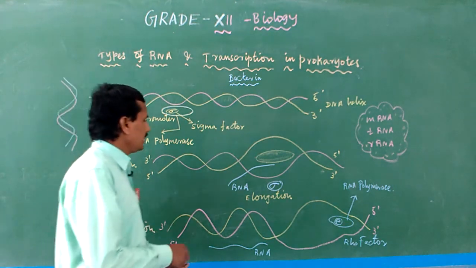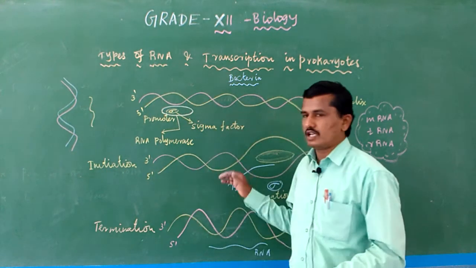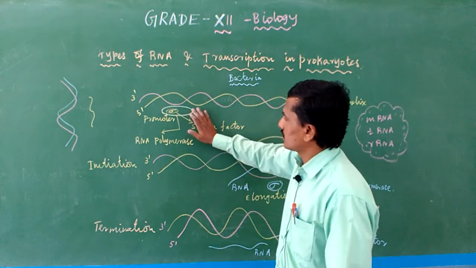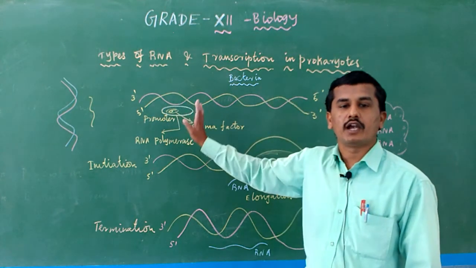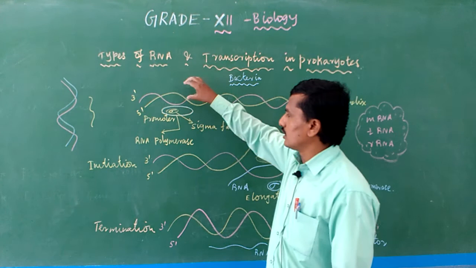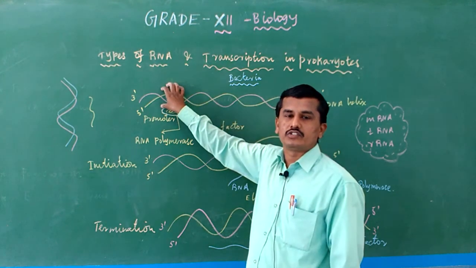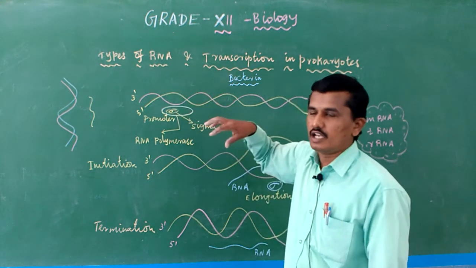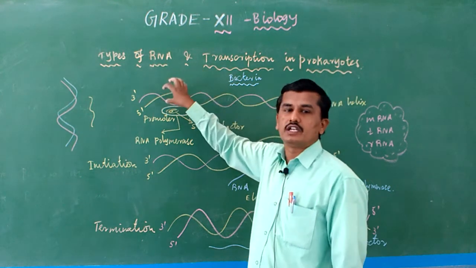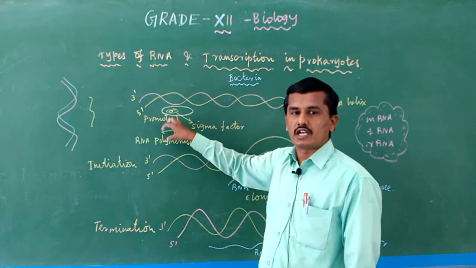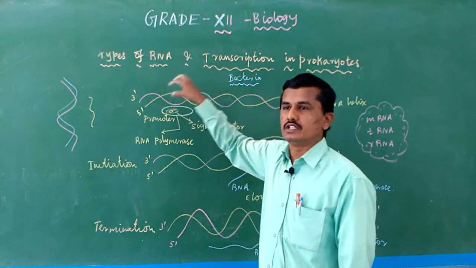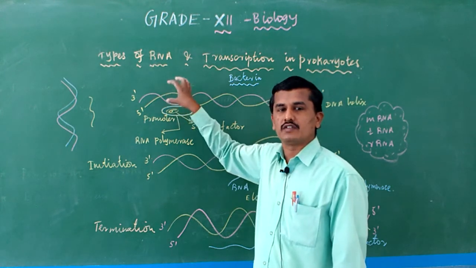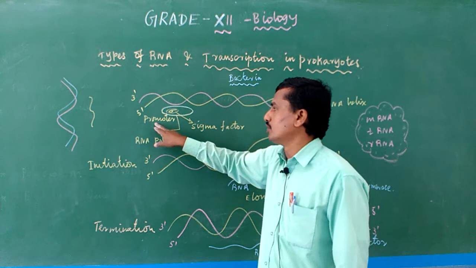Okay, in the initiation part, RNA is going to form from the DNA. We have learned about RNA polymerase. RNA polymerase is nothing but an enzyme. So the RNA polymerase comes and sits on the promoter region of the DNA. The RNA polymerase is an enzyme which is present in the cell. It is fixed into the particular region of the DNA. The enzyme is fixed into the particular region of DNA, and the region is called the promoter.